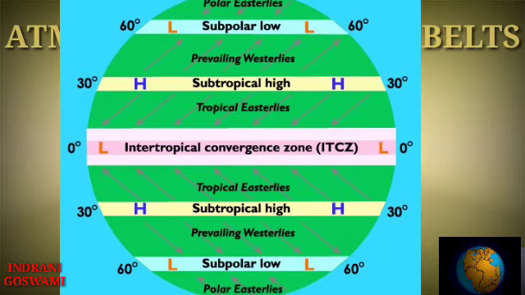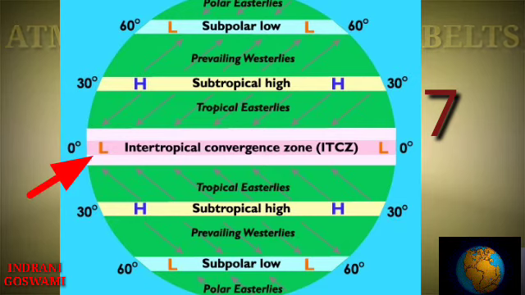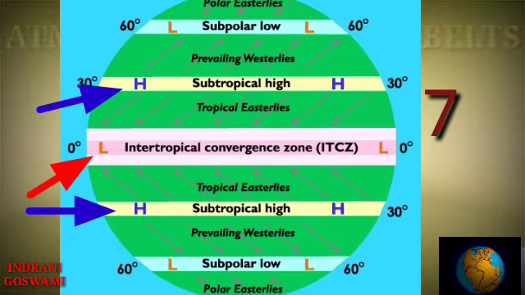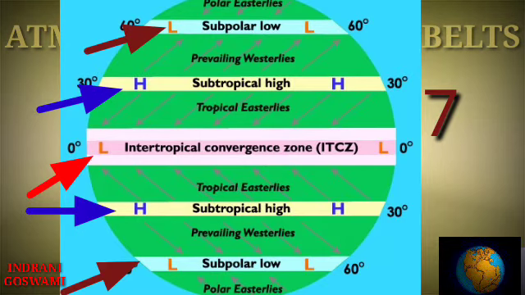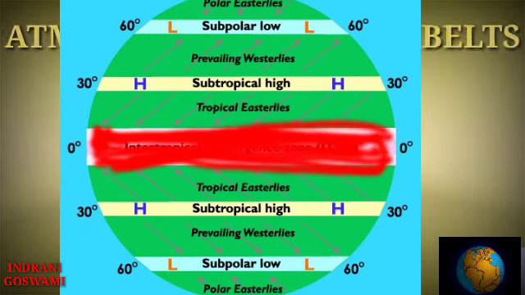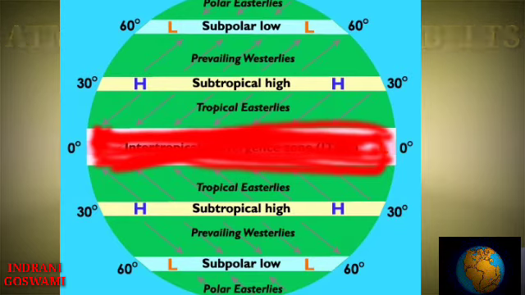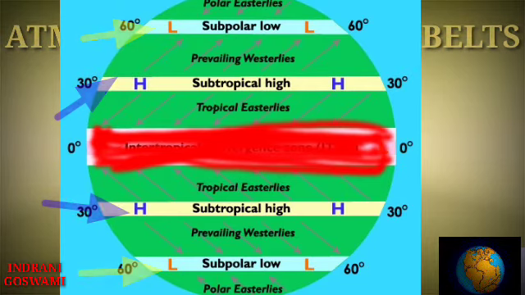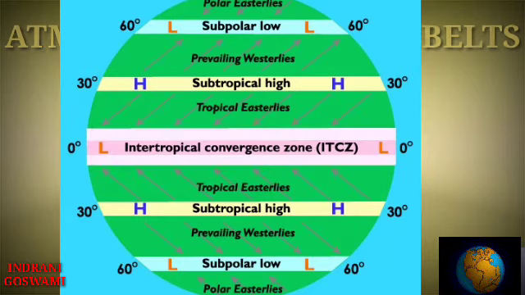Here on the surface of the earth we can find basically the 7 atmospheric pressure belts. They are the equatorial low pressure belt, 2 subtropical high pressure belts, 2 subpolar low pressure belts and 2 polar high pressure belts. Except the equatorial low pressure belt, the others form matching pairs in the northern and the southern hemisphere. As you can see, in the northern hemisphere there is a subtropical high pressure belt, subpolar low pressure belt and polar high pressure belt, and the same types of pressure belts can be found in the southern hemisphere also.